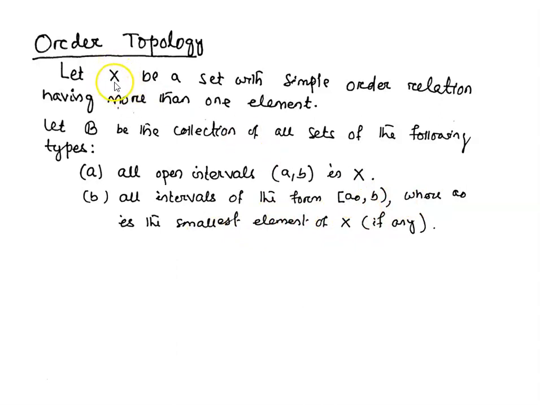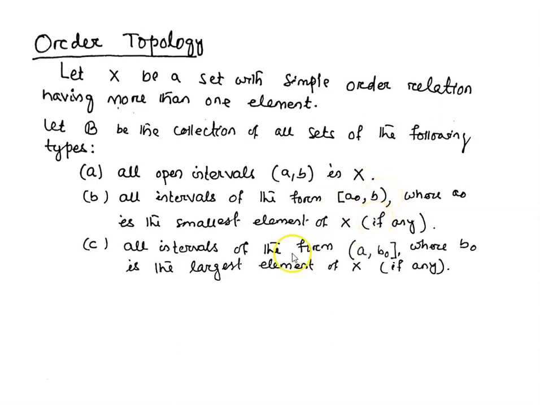If X contains some smallest element, then all sets of this type [a0, b), closed at a0 and open at b. The third type of sets are all intervals of the form (a, b0], where b0 is the largest element of X, if any. That means if X contains a largest element, then all intervals of this type (a, b0], which is closed at b0. So B contains these three types of sets.